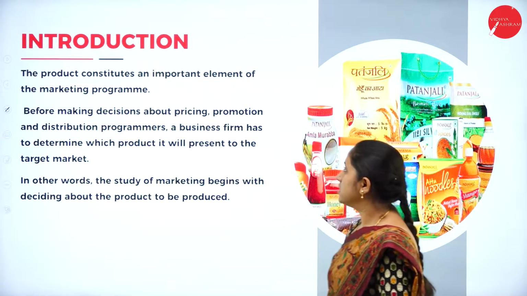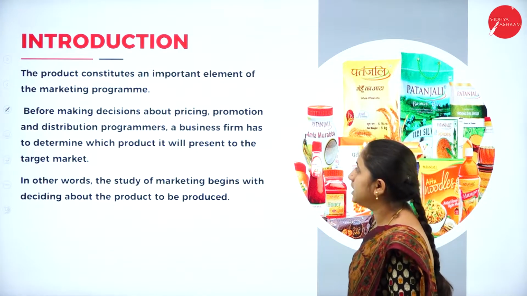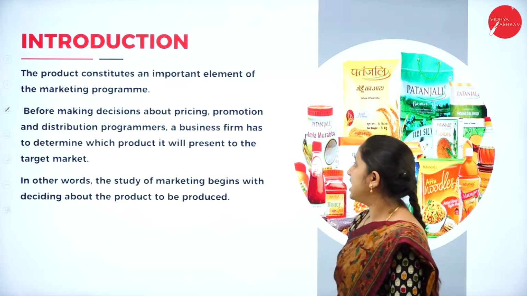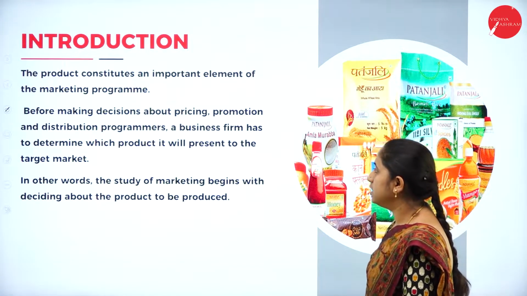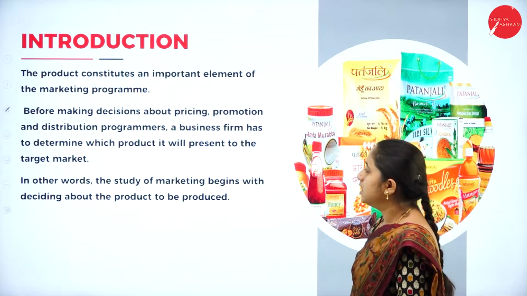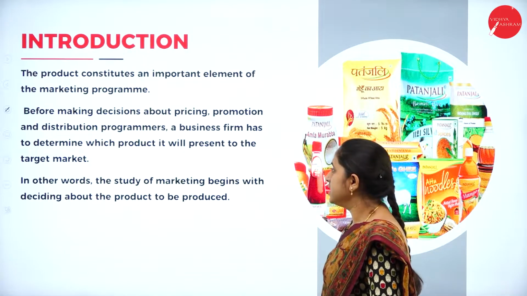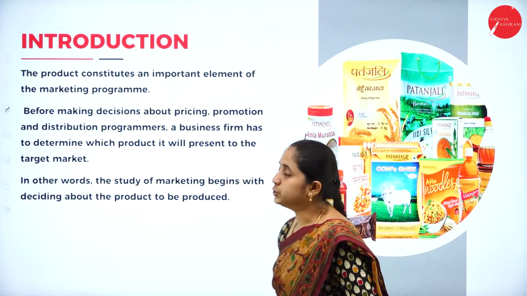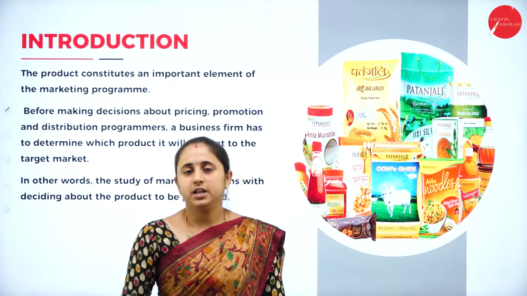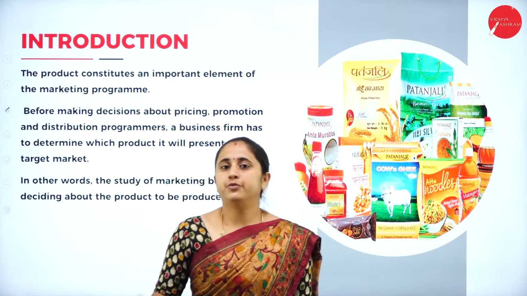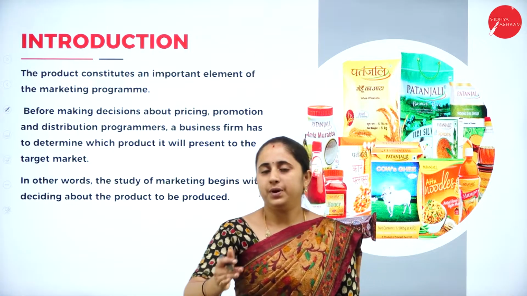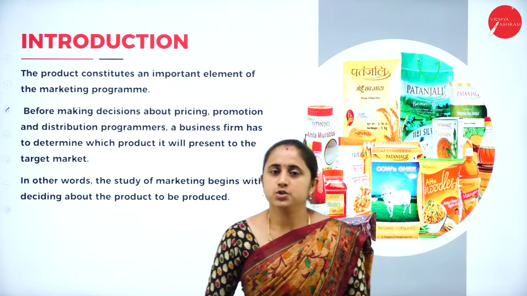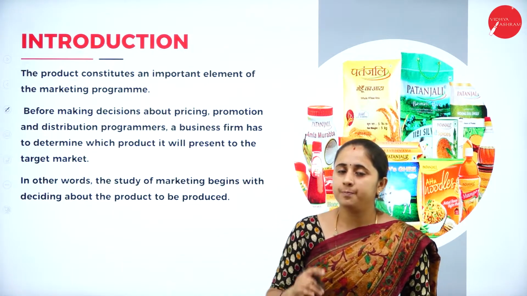Introduction. A product constitutes an important element of marketing program. Before making decision about pricing, promotion and distribution programs, a business firm has to determine which product it will present to the target market. In other words, the study of marketing begins with deciding about the product to be produced. That means the first element in your marketing mix is product. So before you fix the price, place and promotion, first you need to decide which product you are going to produce. So the main element, the basic element is product.